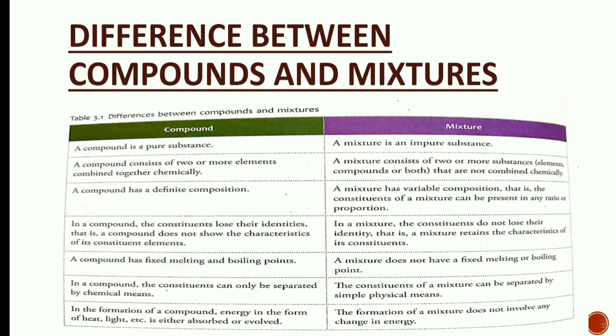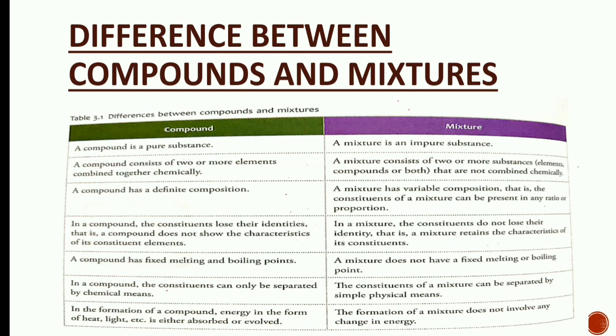They may be elements, compounds, or both that are not combined chemically. A compound has a definite composition. A mixture has variable composition, that is, the constituents of a mixture can be present in any ratio or proportion.